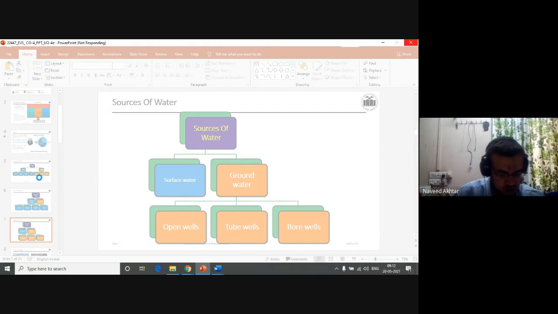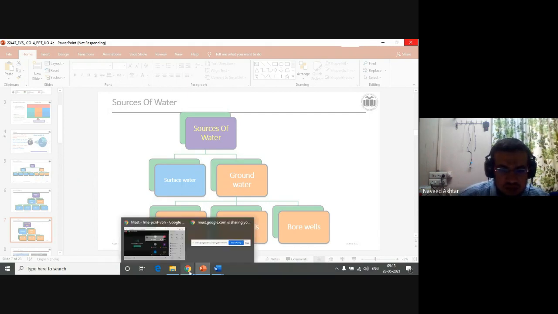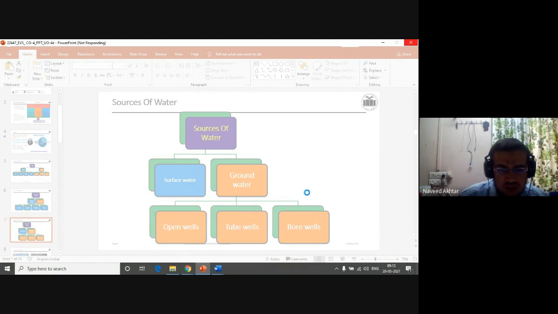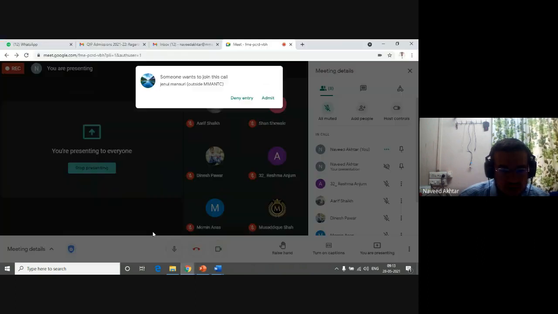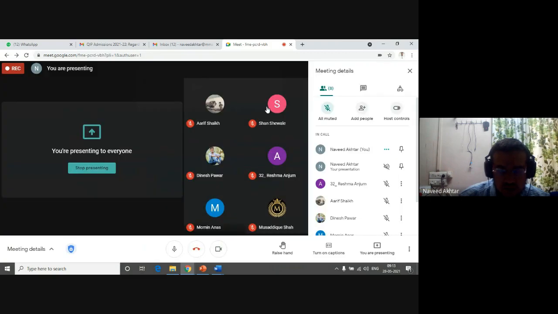So these are the sources of water. Some are surface sources like river, lake, and pond, where we get the water through surface runoff, and some sources are groundwater, underground water, and through open wells, bore wells, and tube wells, we get the water for our use.